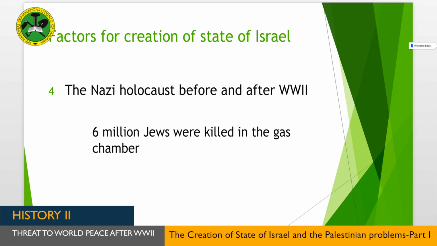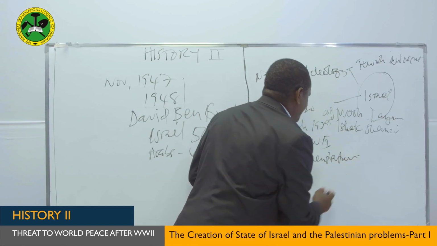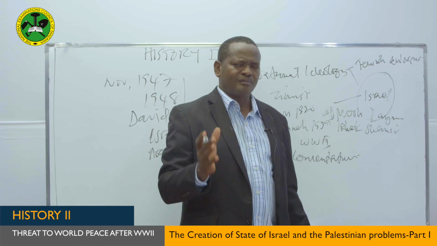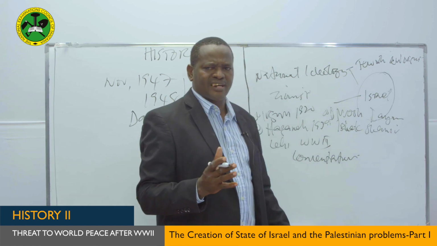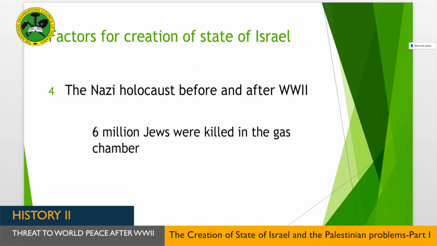Remember, Hitler took the Jews from different parts of the world and put them in what were called concentration camps. Several camps were established in different places. Some of them were within Germany, others were in Poland, and others were in other territories that Hitler had conquered. The Jews were brought from different parts of those areas and they were killed. Most of them were European Jews.